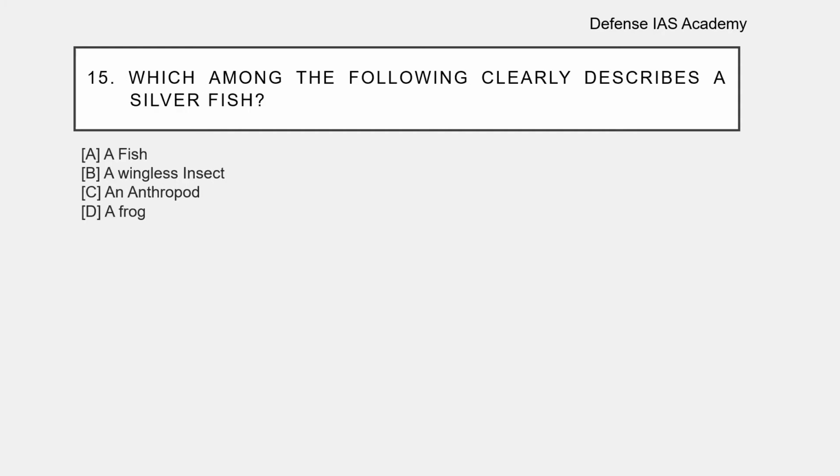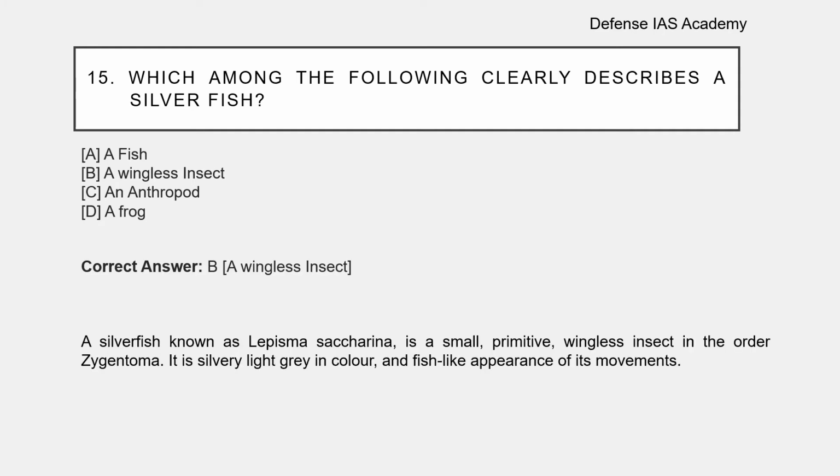Question number 15. Which among the following clearly describes a silverfish? Options are A. Fish, B. A wingless insect, C. An arthropod, D. A frog. The correct answer is B. A wingless insect. A silverfish, known as Lepisma saccharina, is a small primitive wingless insect in the order Zygentoma. It is silvery light grey in color, with a fish-like appearance in its movements.